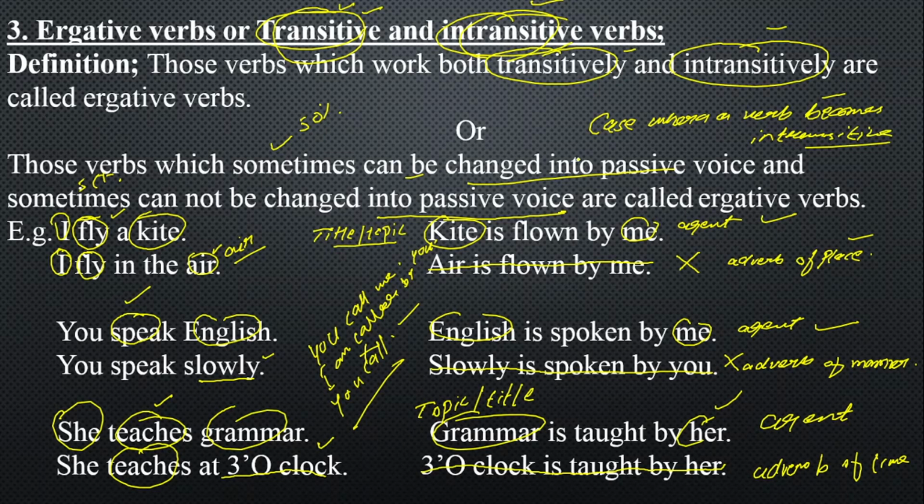And sometimes we cannot change it when it is time, place, or manner in your sentence instead of object. Clear? This cannot be changed. And I have taught some 8 cases where a verb becomes intransitive. So I will also mention in the description box links that can make it easy for you to understand transitive verbs as well as intransitive verbs, and ergative, which is what I've taught you here, and cases where a verb becomes intransitive. So three links in the description box in order to make you understand what our topic is about.